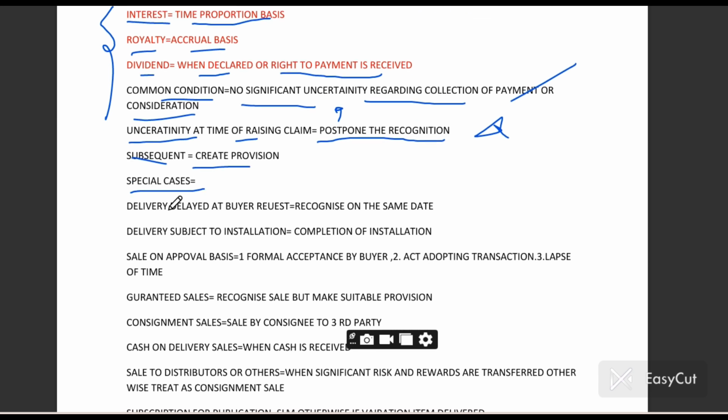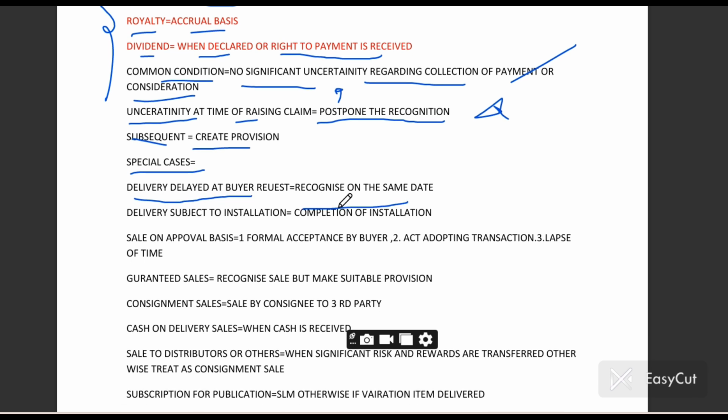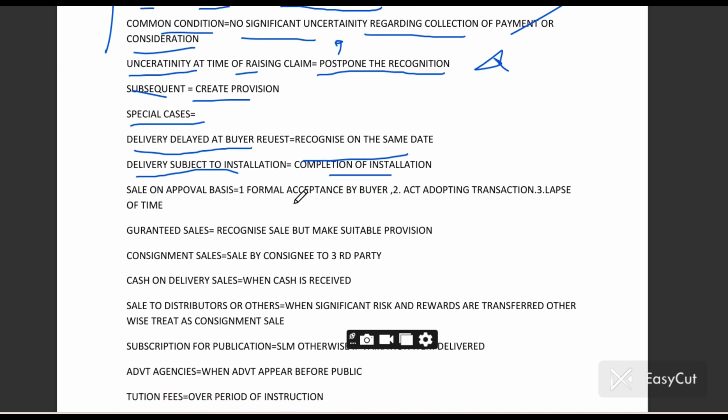There are some special cases. If delivery is delayed at the buyer's request, recognize on the same date, but make sure that the buyer has accepted the goods on that day. Delivery subject to installation: when the installation is completed, on that day you have to recognize that revenue.